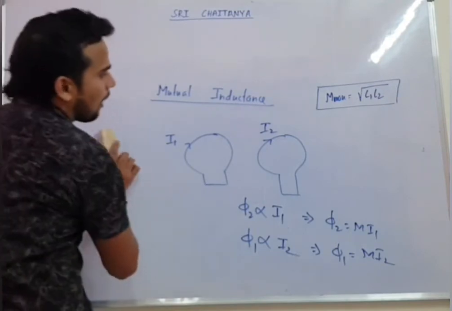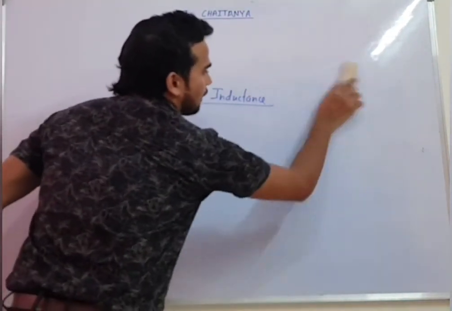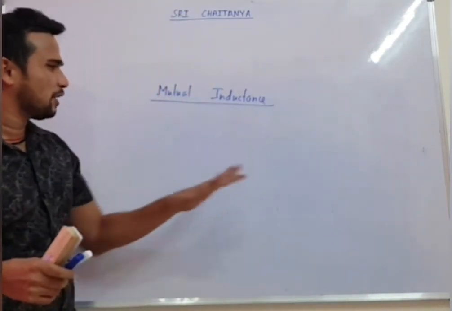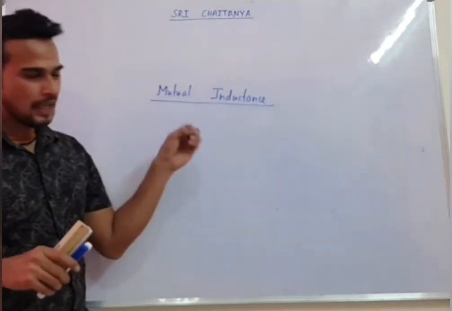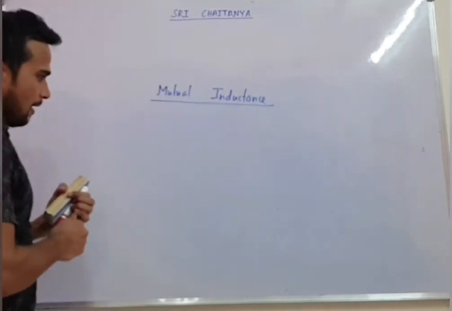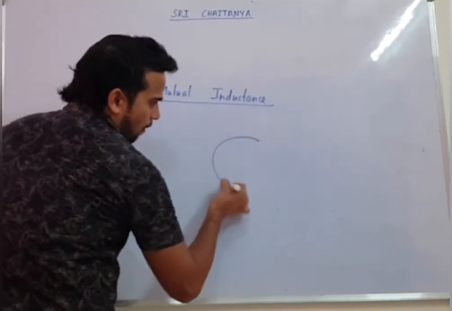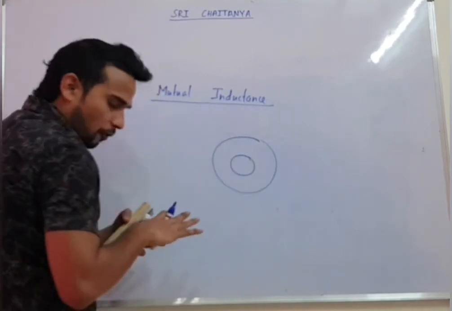Now I will tell you one situation where we calculate mutual inductance, just to give you an idea how mutual inductance can be calculated. Normally questions are not asked, but I will just give you an idea. For example, someone says two circular coils are there. This is the small coil, this is the big coil.